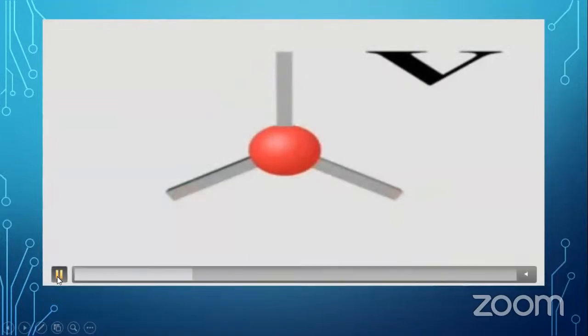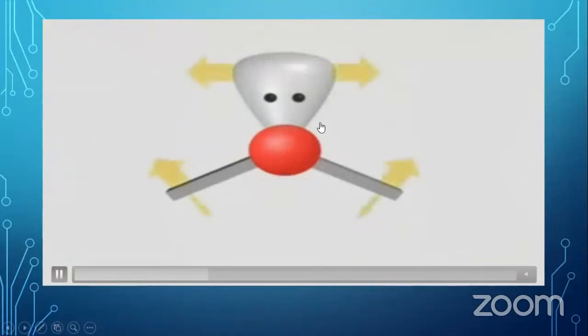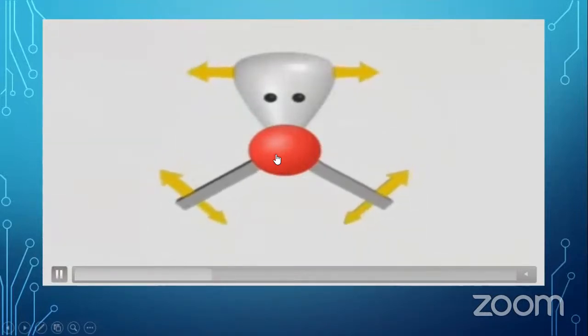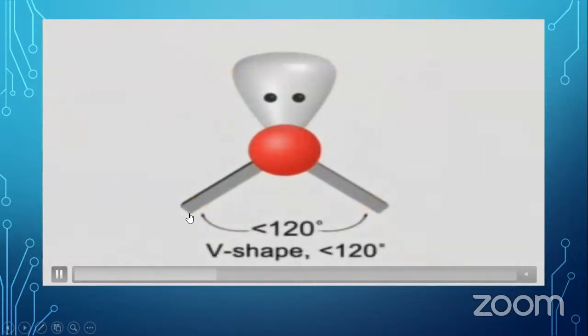Then suppose that the three repulsion units contain one lone pair with two bond pairs. Okay, the combination is one lone pair with two bond pairs. Then when you are looking at the molecule, you can see the atoms here in the middle, and here and also here. So when you are looking at the molecule, you can see a different shape from the electron pair geometry.